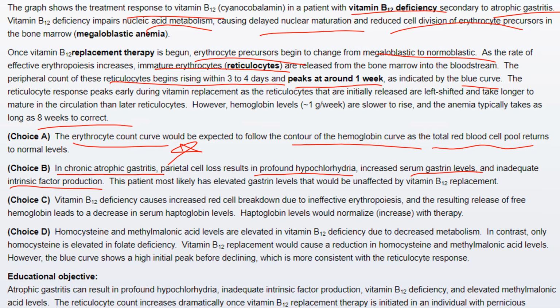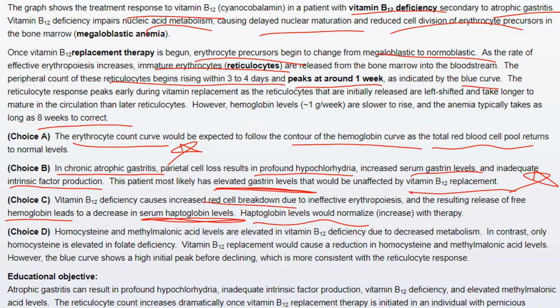The patient most likely has elevated gastrin levels that would be unaffected by vitamin B12 replacement. Thus, it was not appropriate. In choice C, vitamin B12 deficiency causes increased red cell breakdown due to ineffective erythropoiesis, and the resulting release of free hemoglobin leads to a decrease in serum haptoglobin level.